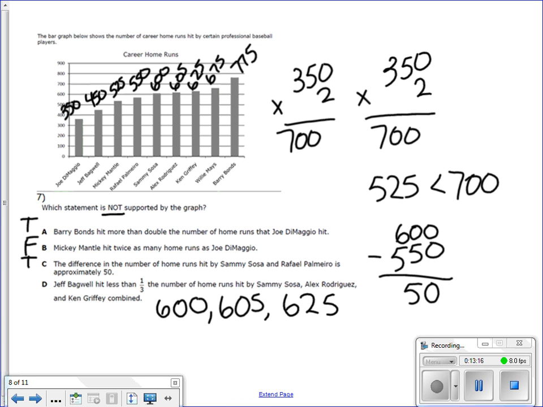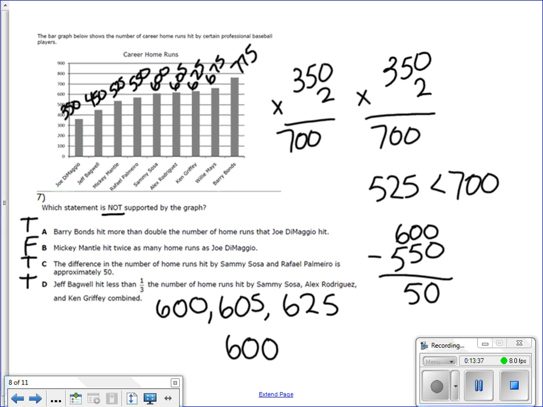Without even adding these numbers together, I can see that 1/3 of this is going to be about 600. So we need to see if Jeff Bagwell hit less than 600 home runs. Jeff Bagwell hit 450 home runs, so that is less than 1/3. So that's going to be a true statement as well.